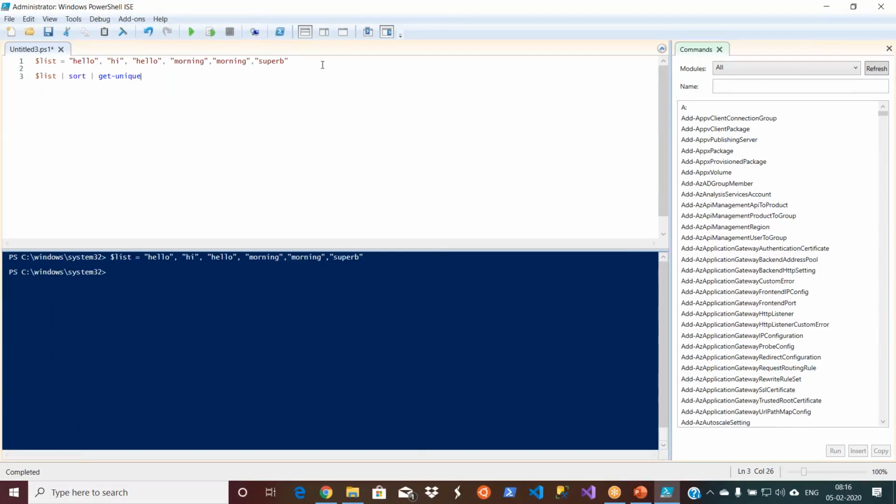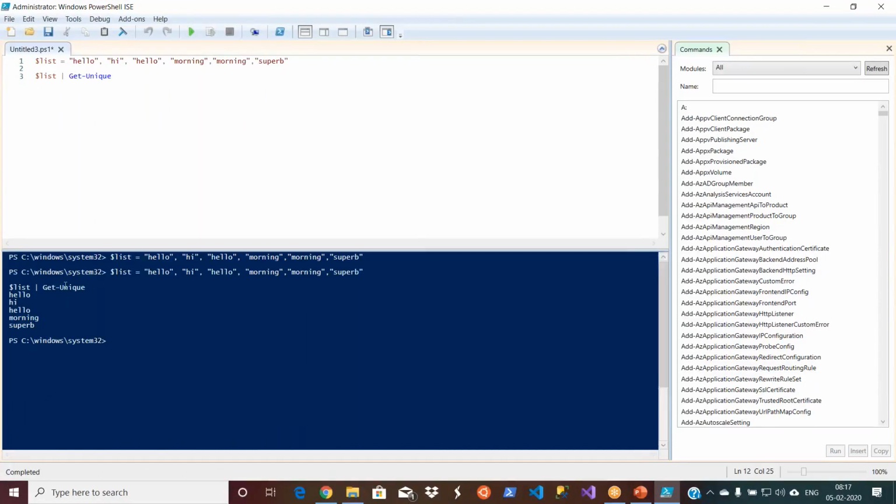So how do you apply it? When I'm using multiple commands, you will have to use the pipe symbol. Let me first use only Get-Unique. You initialize your variable with a list of strings. Now I will say pipe, there is a pipe symbol on your keyboard, and then say Get-Unique. When you press tab, it will set it right with the casing.